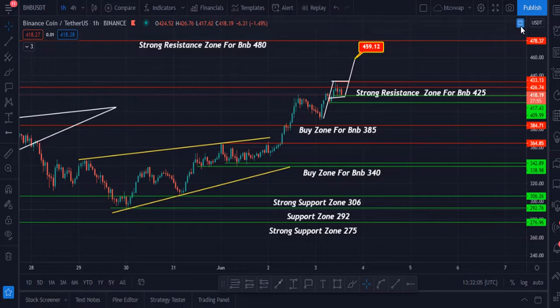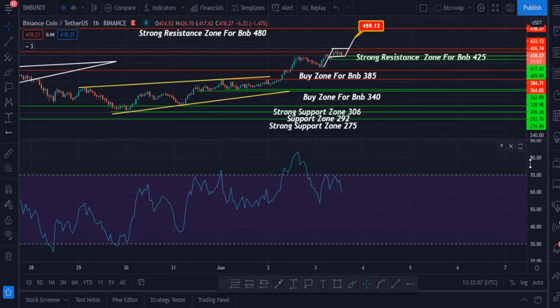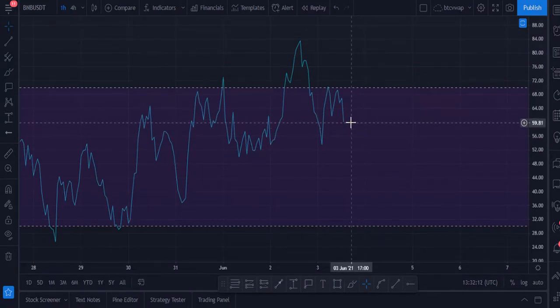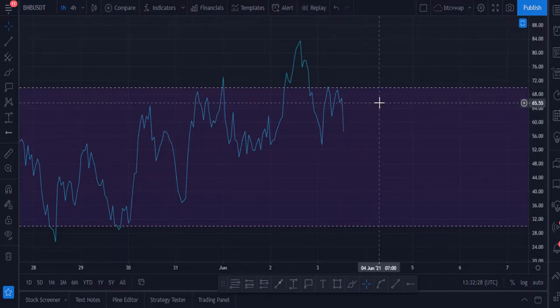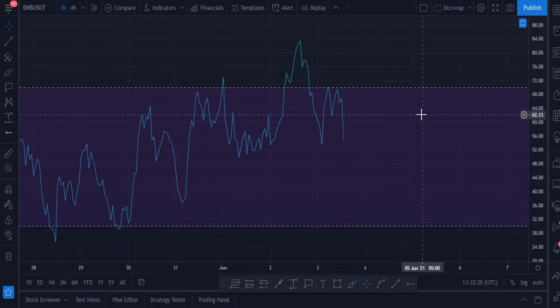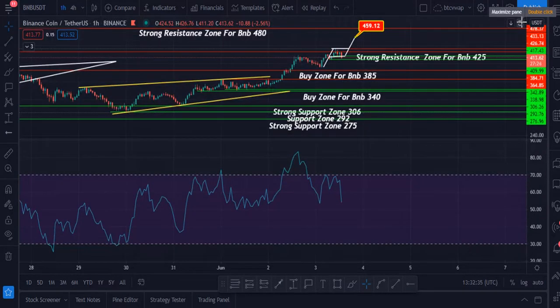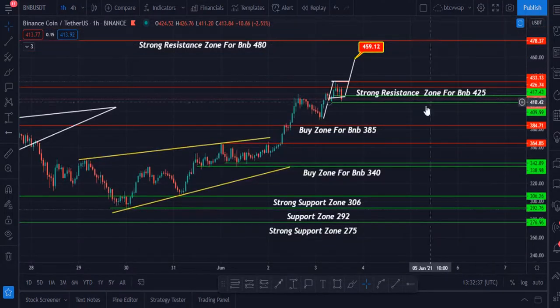Let me show you the RSI. Currently RSI is at 59.60. If it moves down and hits below 50, in that case the price of BNB can hit $385. And if it moves towards the upside and hits the 60 to 70 range again, in that case it will hit my next price targets. You have to focus on this area.